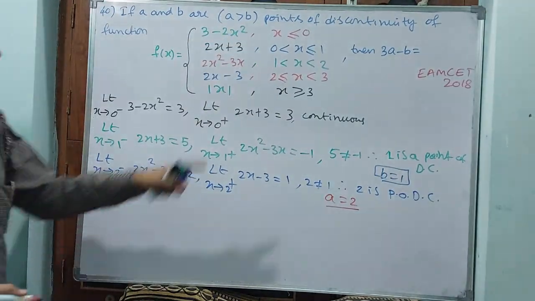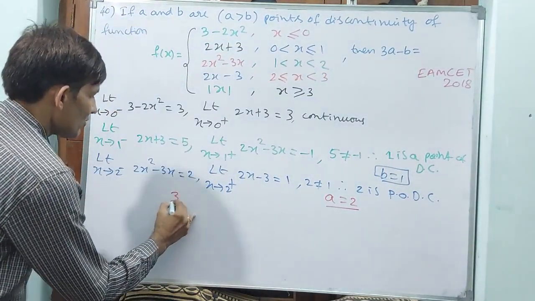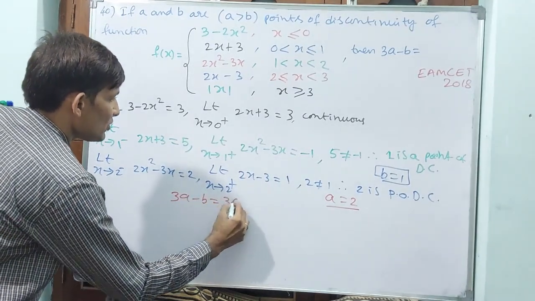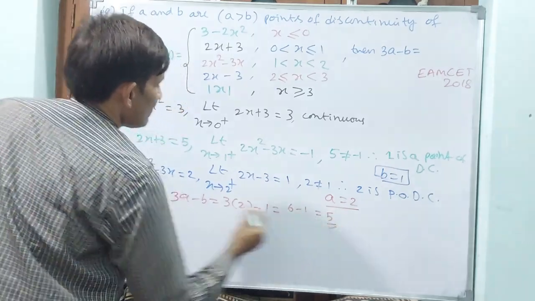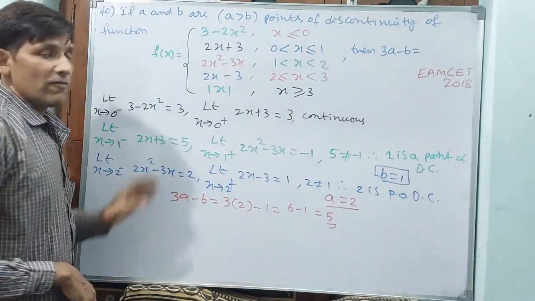Okay. Now what they are asking is 3A minus B. Write down: 3A minus B is equal to 3 into 2 minus 1. That is equal to 6 minus 1, that is equal to 5. 5 will be your answer.